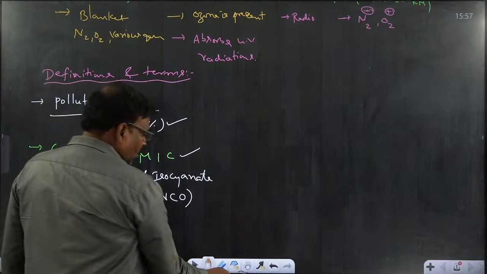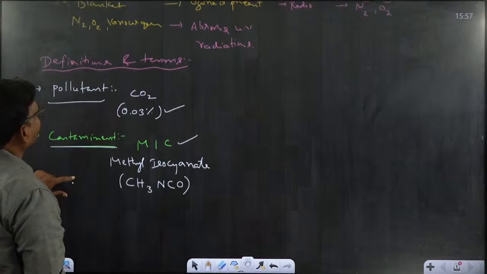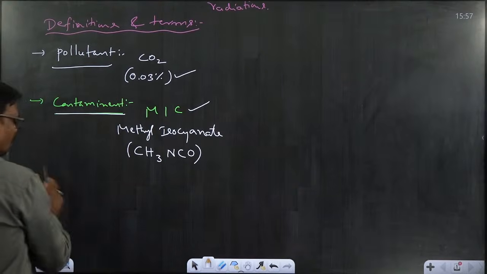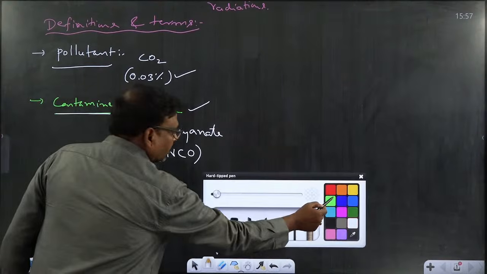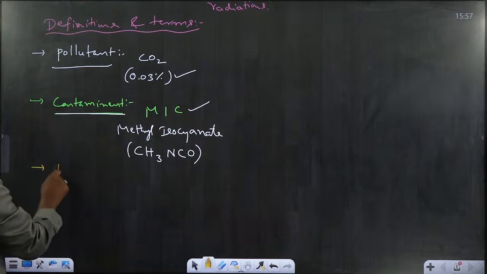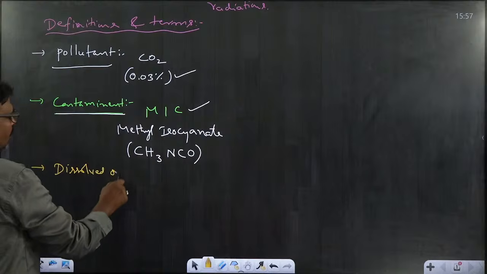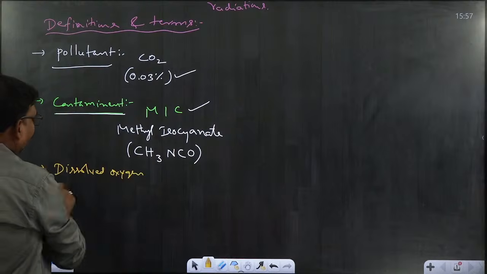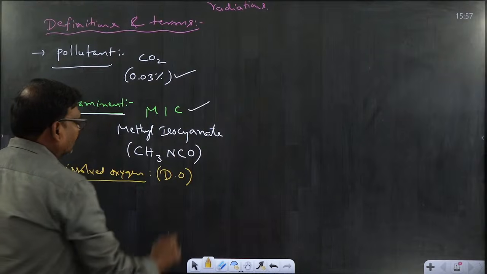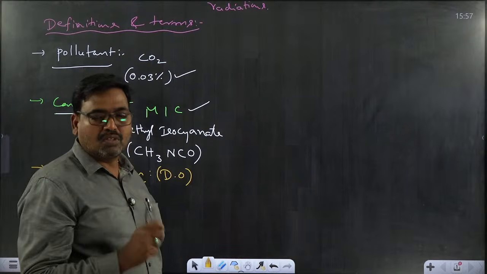After that, we go to another definition, dissolved oxygen. Everyone has an idea about dissolved oxygen, because the existence of aquatic life in water is due to dissolved oxygen. We can represent it as DO. The survival of aquatic life in water is due to dissolved oxygen.